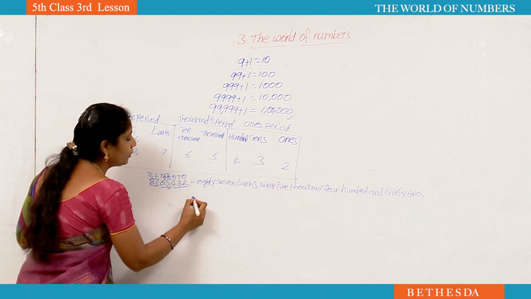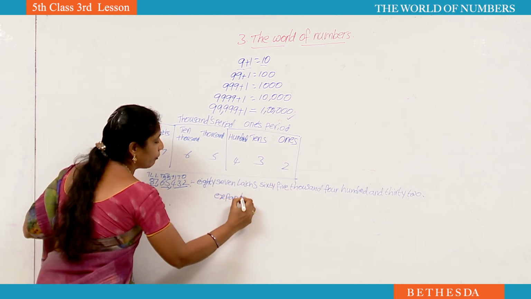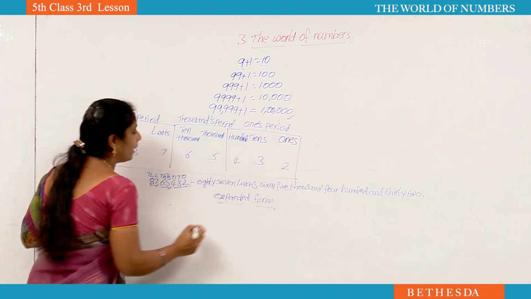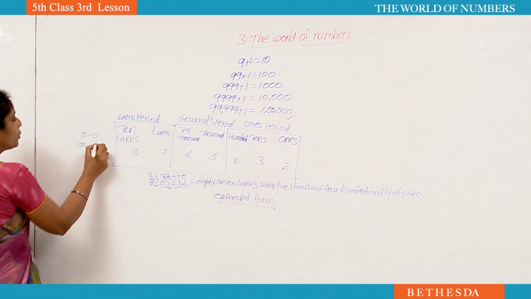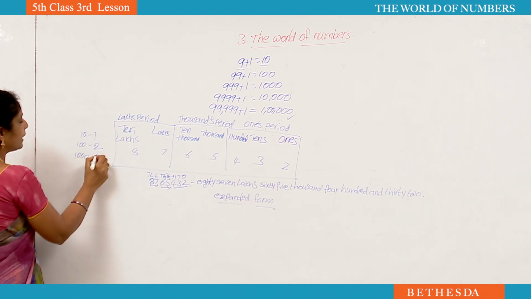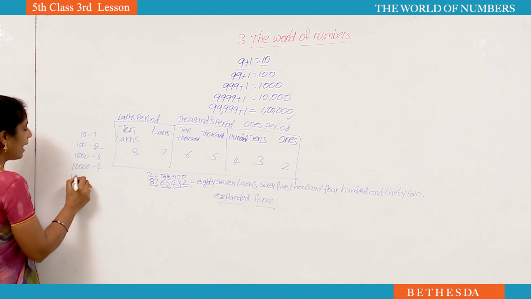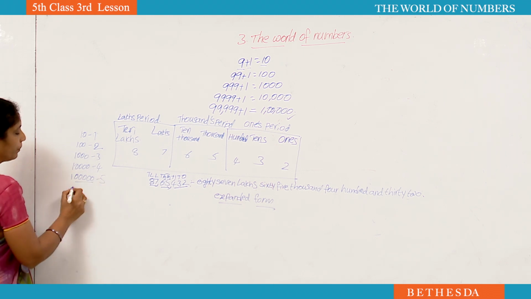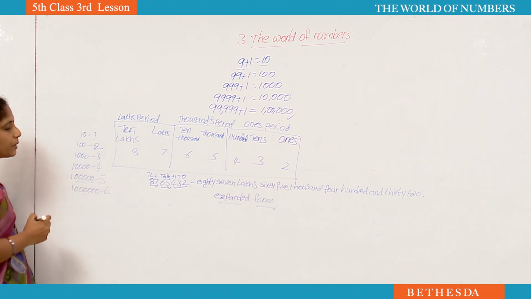Now I am going to write the expanded form for the given same number. Expanded form. How to write the expanded form? Already we learned. For tens we have only 1 zero. For hundreds we have 2 zeros. For 1000 we have 3 zeros. For 10,000 we have 4 zeros. 1 lakh has 5 zeros. In 1 lakh how many zeros will be? 5. 10 lakhs means how many zeros will be? 6. You have to keep this in your mind.